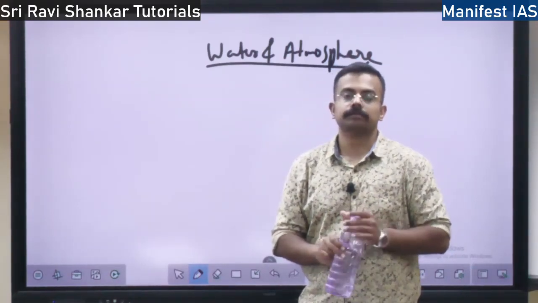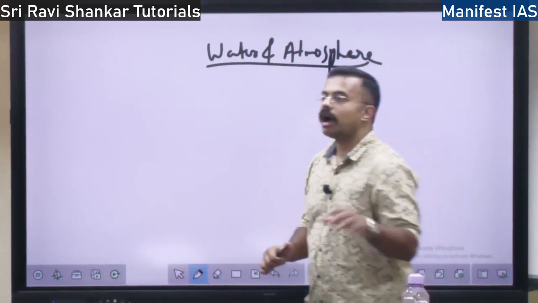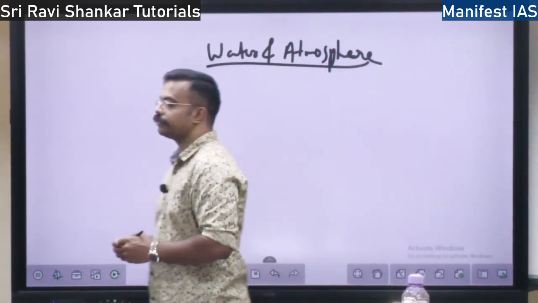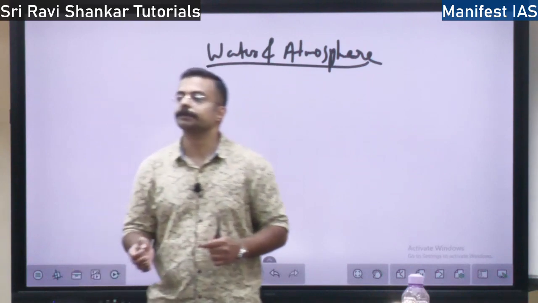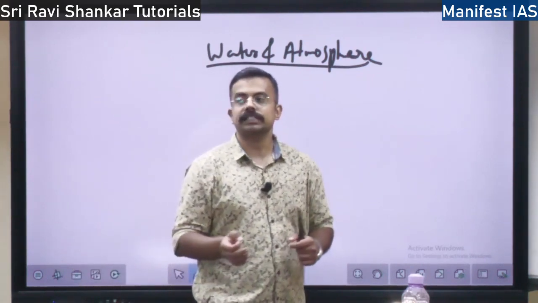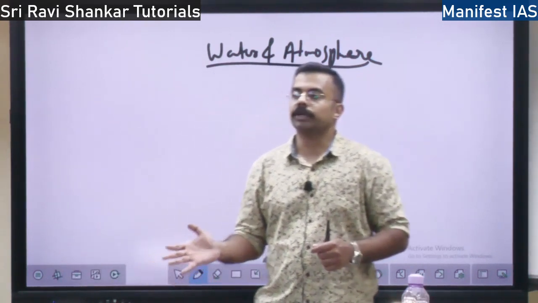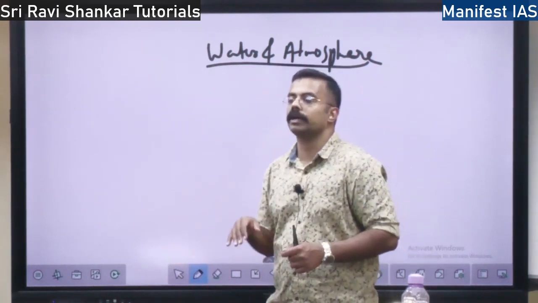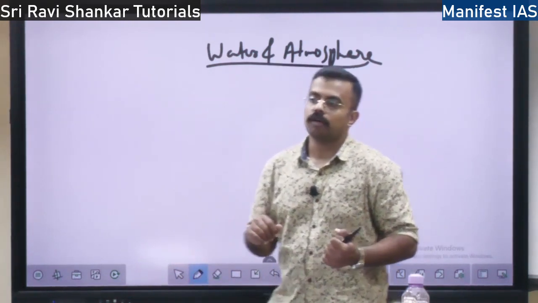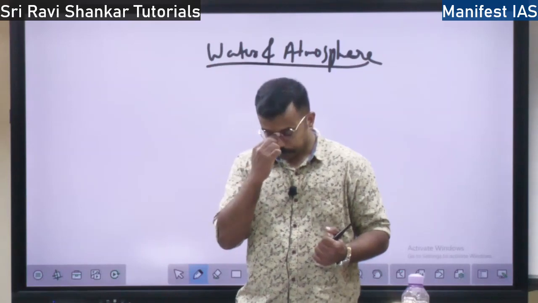So how is the gaseous form, water vapor, formed? It is formed because of evaporation. Evaporation because of the heat. Also it is formed because of transpiration. What is transpiration?